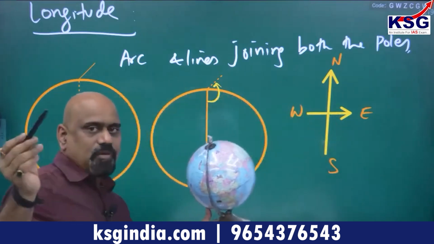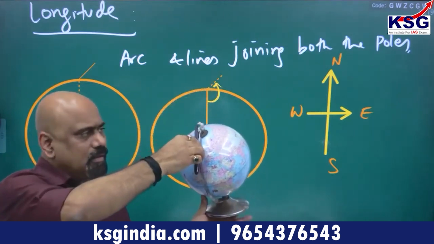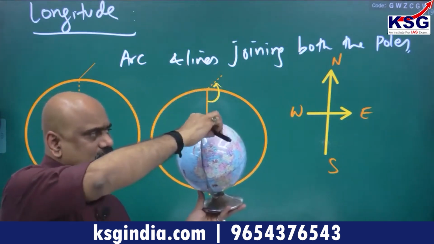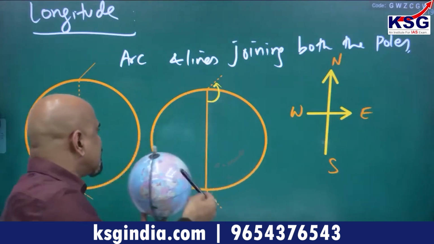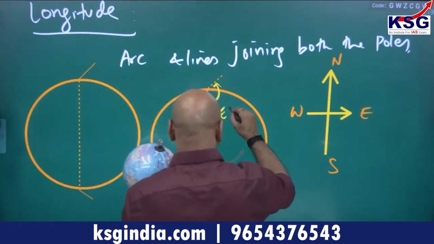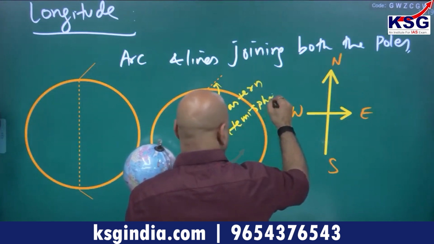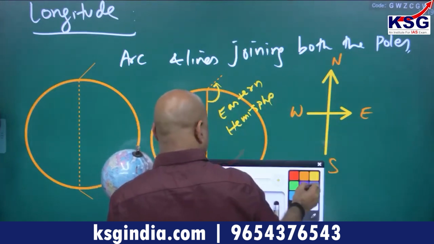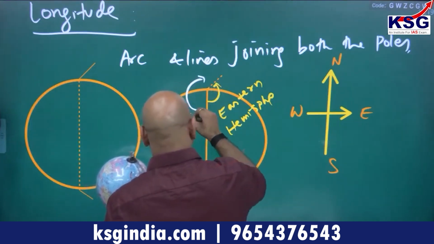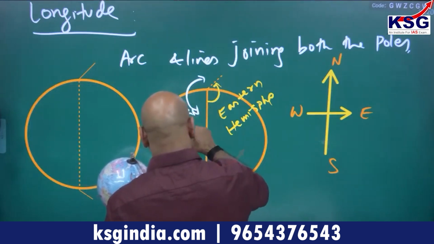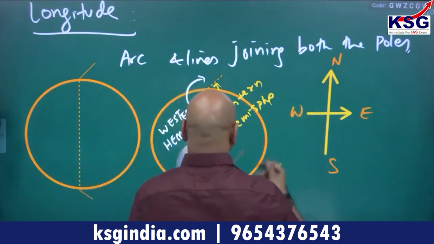From this pole point I have taken this as 0 degree angle, then 10, 20, 30, 40, it is 90 degree, it is 180 degree. This side is east, the eastern hemisphere. The right side is the western hemisphere. There are two parts: this is the western hemisphere, and this side is the eastern hemisphere.